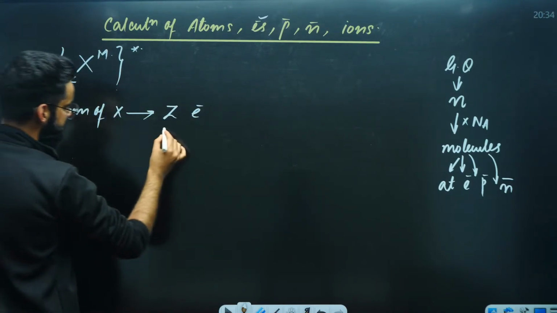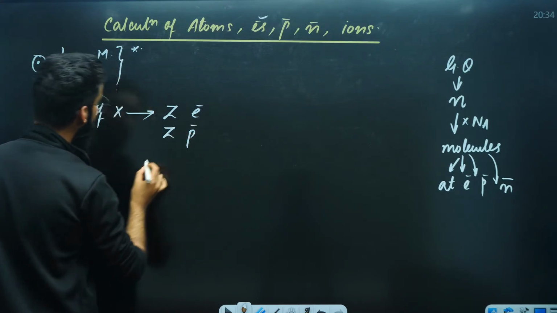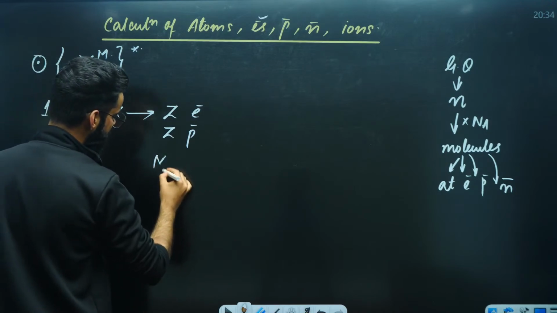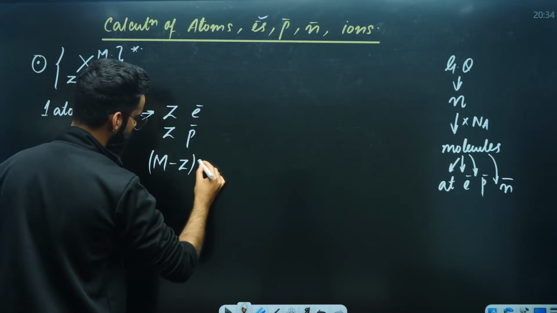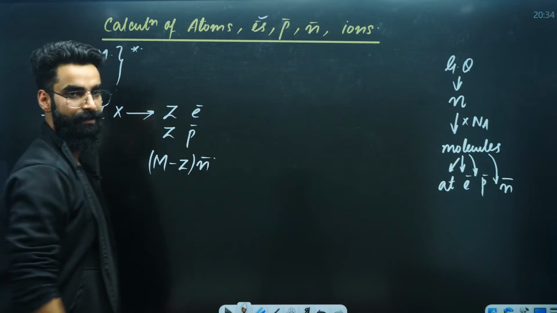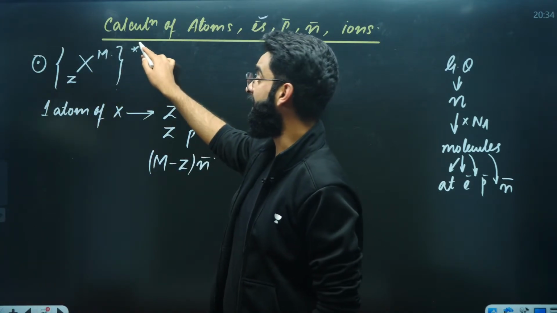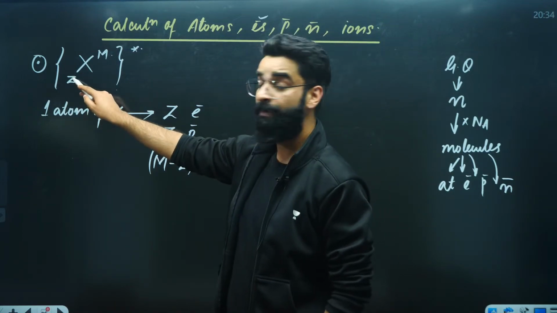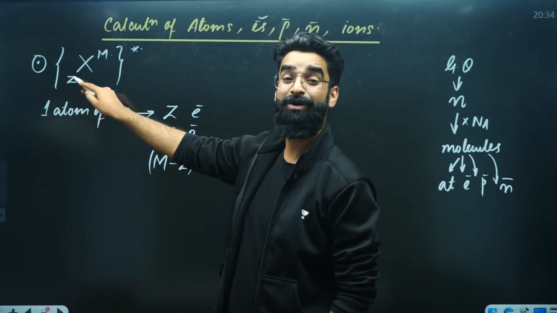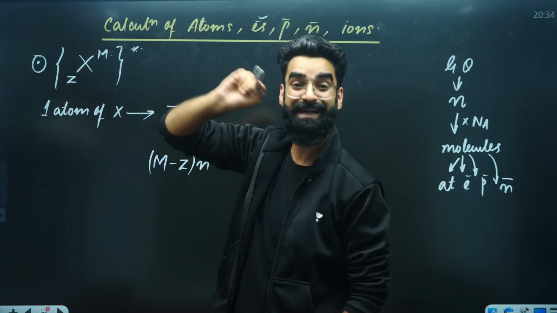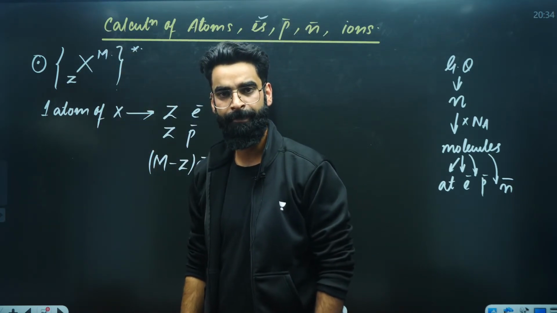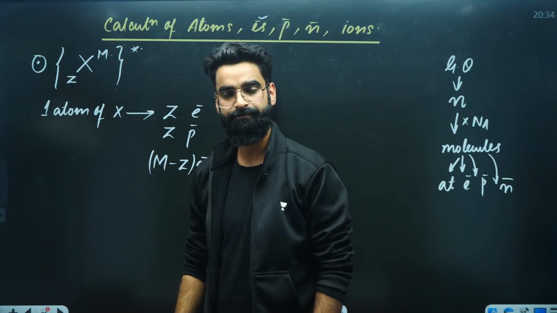How many protons are present? There are Z protons present. How many neutrons are present? Neutrons are calculated by M minus Z, mass number minus atomic number. If the atom is electrically neutral, whatever is the atomic number, same is the number of electrons, same is the number of protons in one atom of the element. And neutrons, M minus Z.